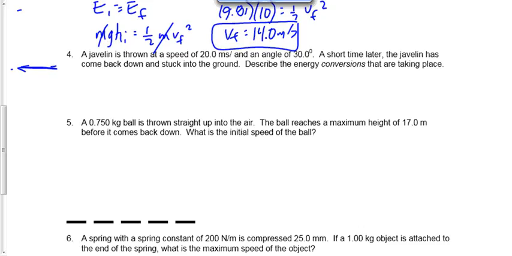Let's give you one more question. Try question number 5, please, on that sheet. This one says a 0.75 kilogram ball was thrown straight up into the air. The ball reaches a max height of 17 meters before it comes back down. What's the initial speed of the ball?